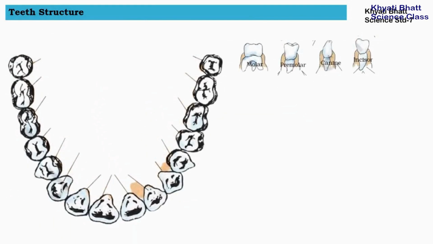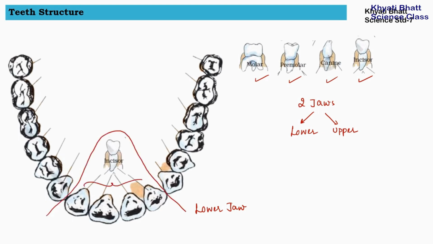Now let us discuss the teeth structure of our mouth. There are a total of 4 types of teeth in our mouth. In our mouth there are 2 jaws, lower and upper. Here we are talking about one specific jaw. Let us take the lower jaw. In the lower jaw there will be 4 types of teeth. The first 4 teeth are incisors. So there are 4 incisors in one specific jaw.